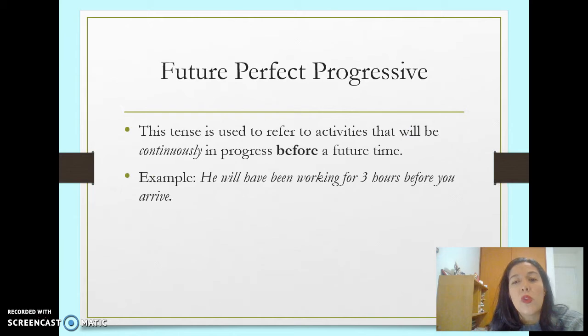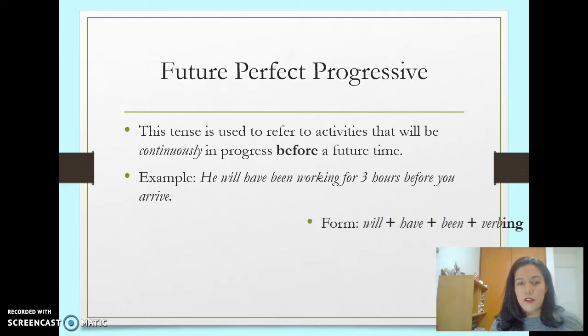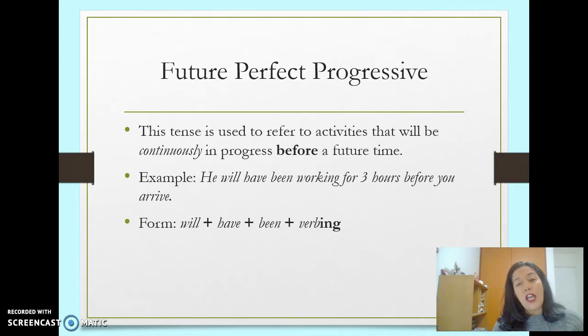This tense is used to refer to activities that will be continuously in progress before a future time. He will have been working for 3 hours before you arrive. Check the verb tenses here. Will plus have plus been plus verb in ing.